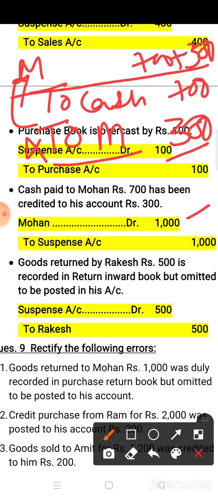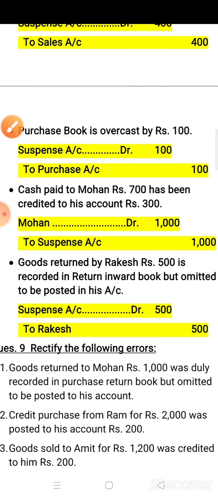Okay. Now next is goods returned by Rakesh rupees 500 is recorded in return inward book. Return inward book means sales return book, but omitted to be posted in his account. His account means Rakesh account. Now what entry you have to make?